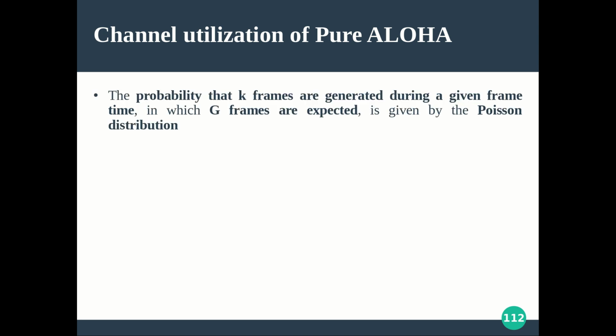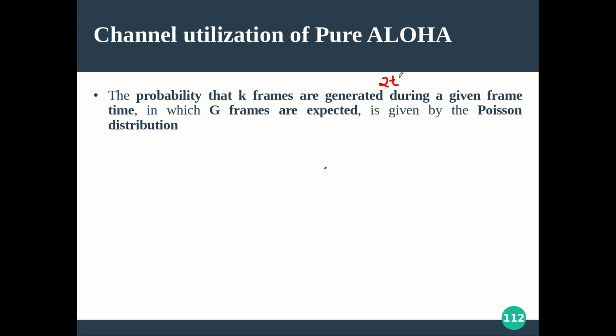Now the main part of the derivation, that is the channel utilization of the pure Aloha, we can derive like this. So the probability that k frames are generated during a given frame time in which g frames are expected. Our vulnerable time is actually 2t.